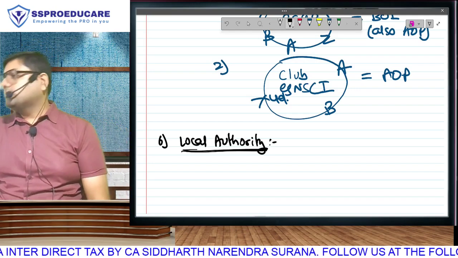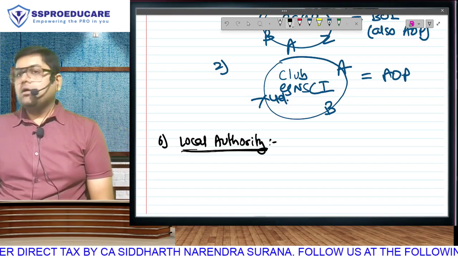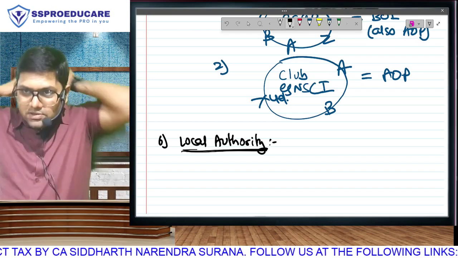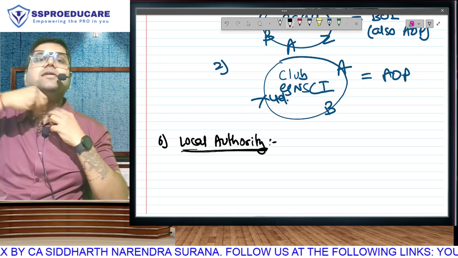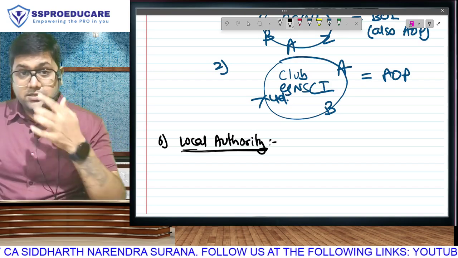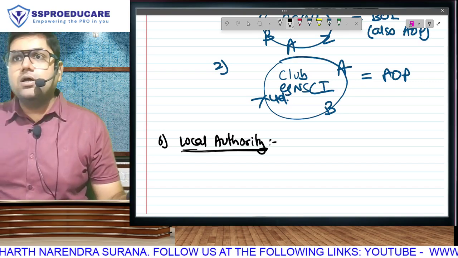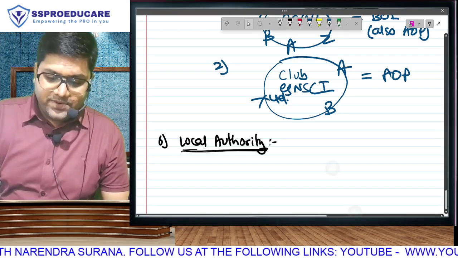Local authority. Government in our country operates at 3 levels. That much you are aware, no? So we have a central government, we have a state government, and the local management is done by the local authority. For example,